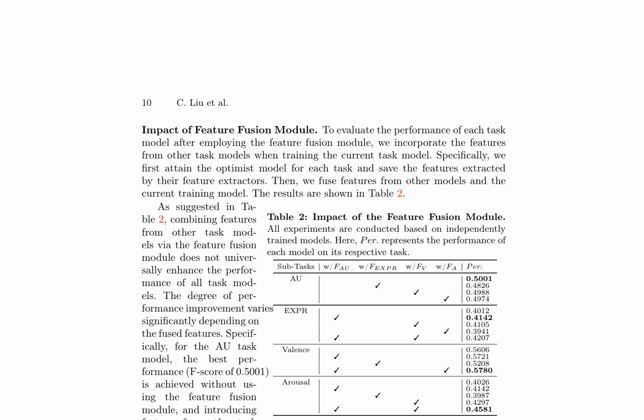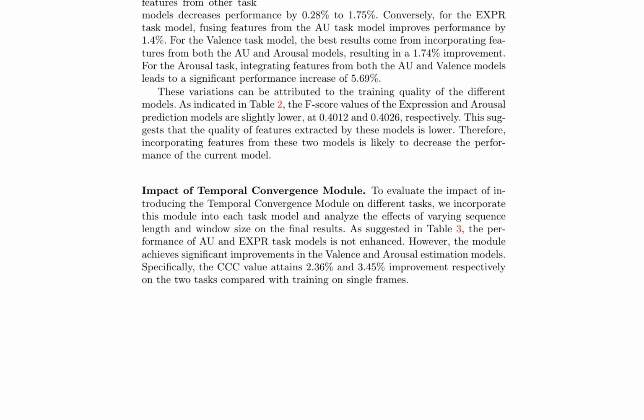The authors also investigate the impact of the feature fusion module on each task model. Experimental results show that combining features from other task models via the feature fusion module does not universally enhance the performance of all task models. The degree of performance improvement varies significantly depending on the fused features. For instance, for the AU task model, the best performance is achieved without using the feature fusion module, whereas for the EXPR task model, fusing features from the AU task model improves performance by 1.4%.